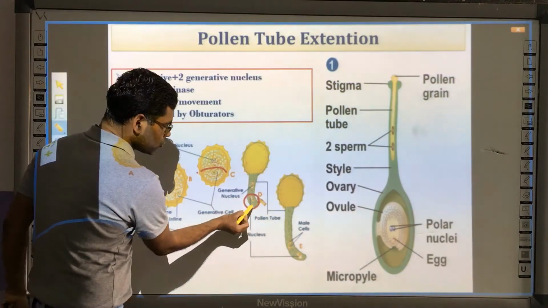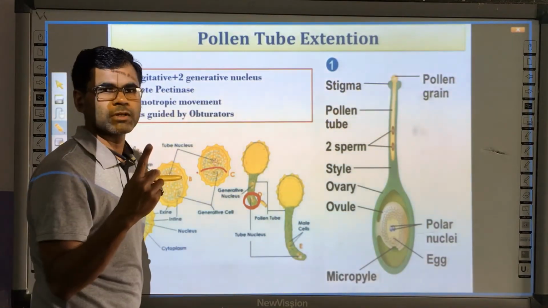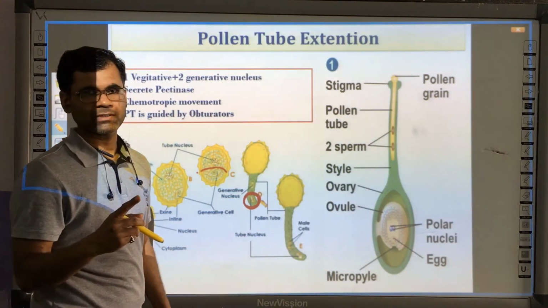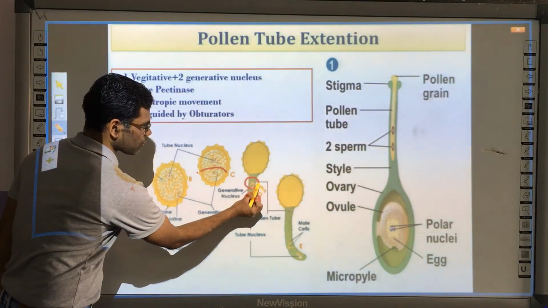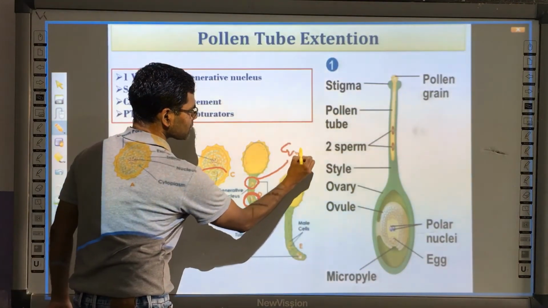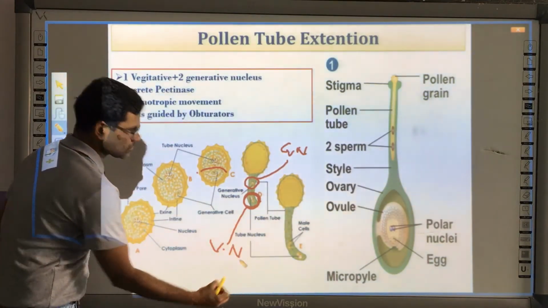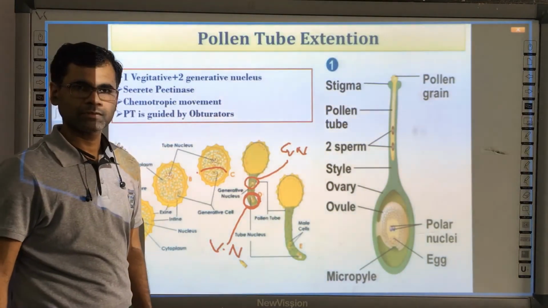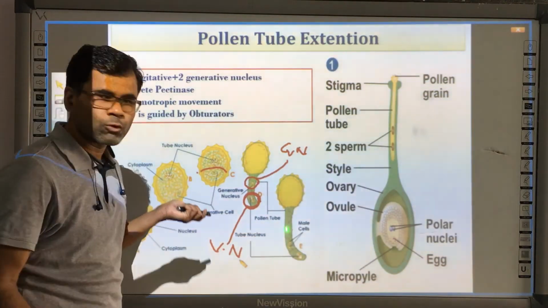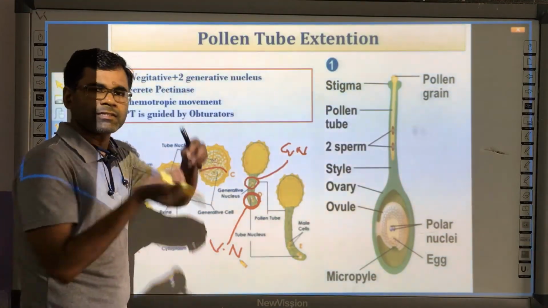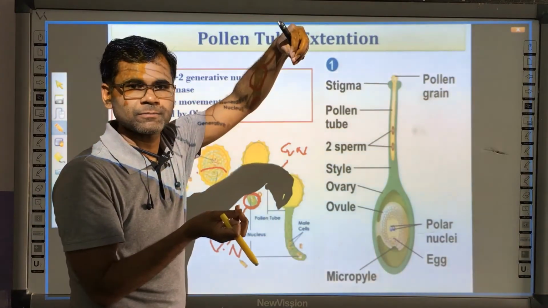So a pollen tube is headed by one tube nucleus, that is one vegetative nucleus, and it is followed by the generative nucleus. This is the generative nucleus and this is the vegetative nucleus. In due course of the extension of the pollen tube, this generative nucleus again splits into two nuclei.